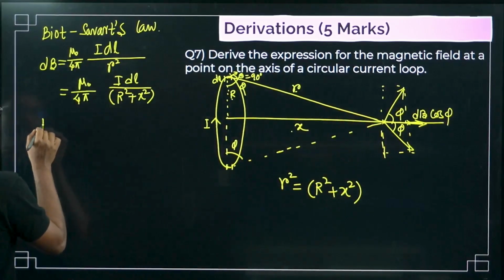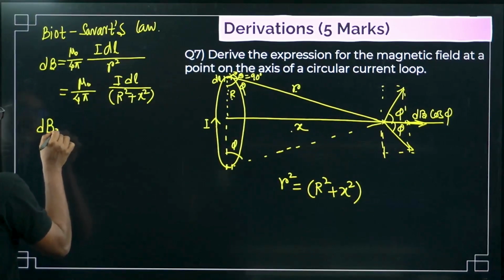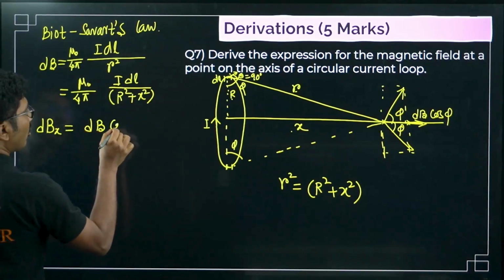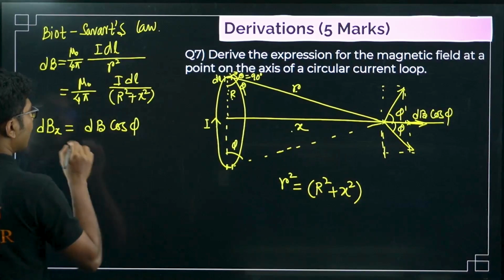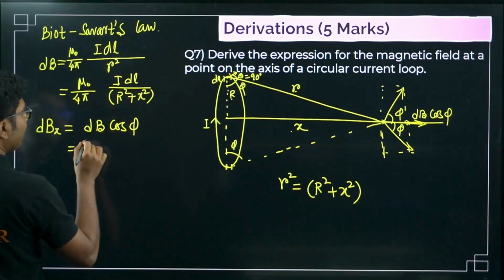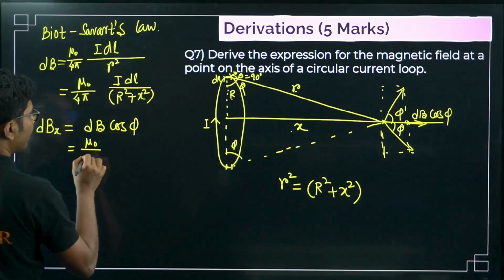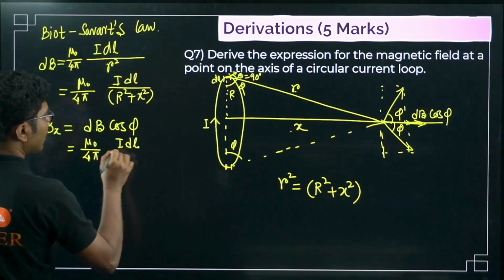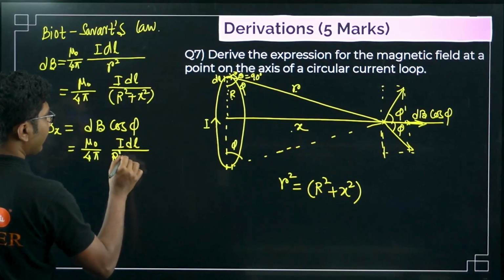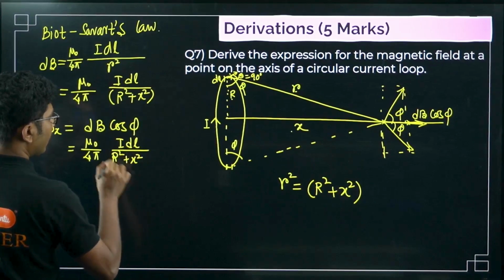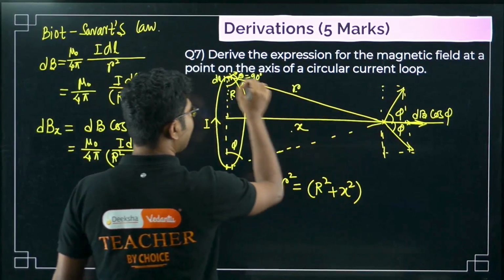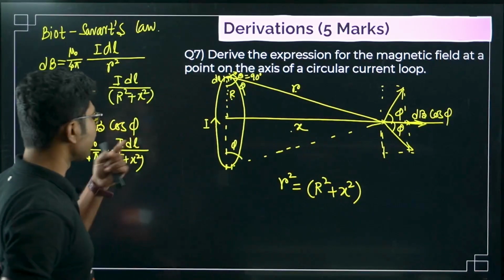So dBx, we are interested in only dBx. So dBx is basically dB cos phi. Now what is dB? dB we have already calculated, mu naught by 4 pi I dl by r square plus x square. Now look into this triangle and tell me what is the value of cos phi.